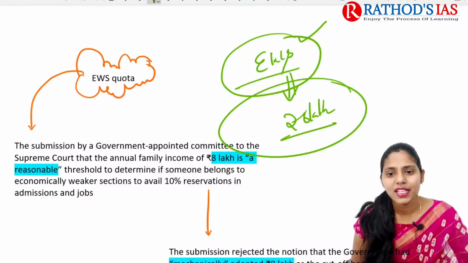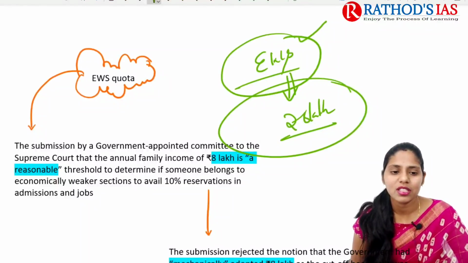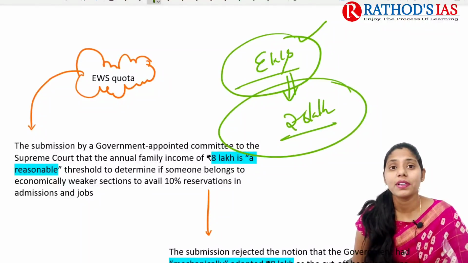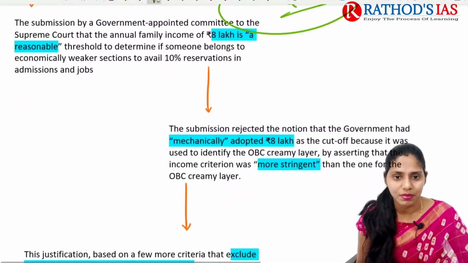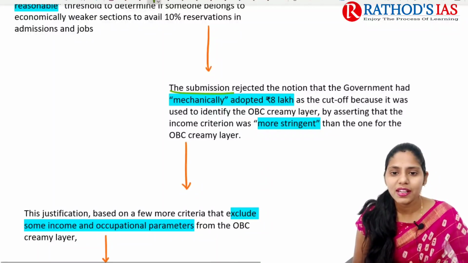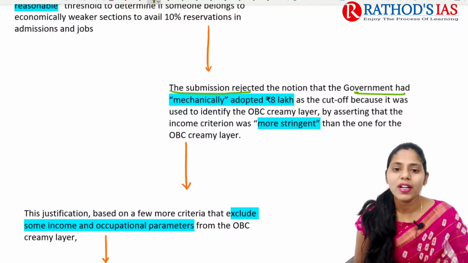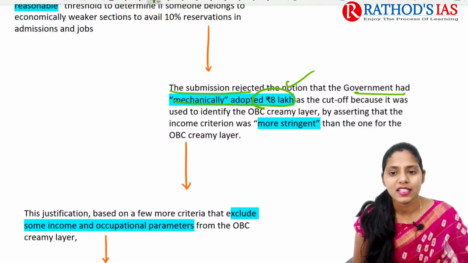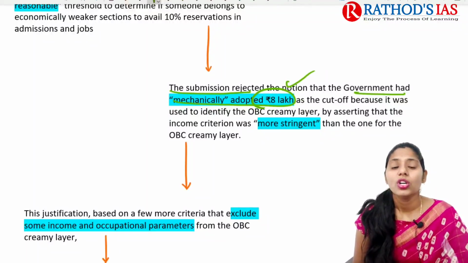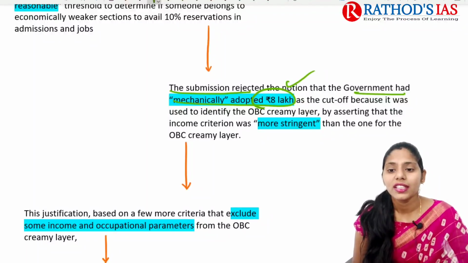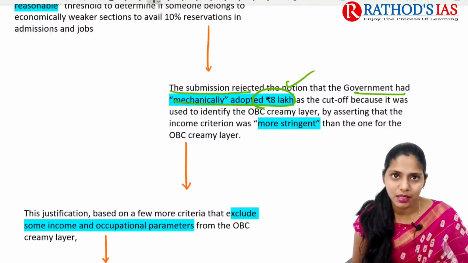Okay, so this committee mainly said that the 8 lakh rupees cap is good and reasonable, such that those who are eligible will get reservation, 10% reservation in jobs as well as in admissions. The submission rejected the notion that the government had mechanically adopted this 8 lakh as a cutoff because it is used to identify the OBC creamy layer, by asserting that the income criterion is more stringent than the one for the OBC creamy layer.